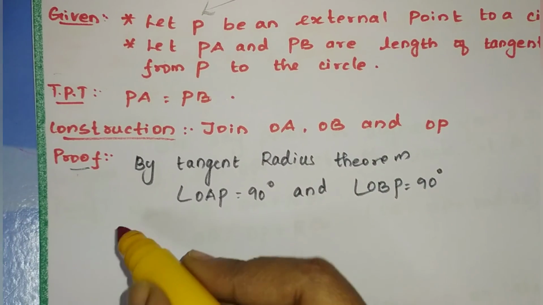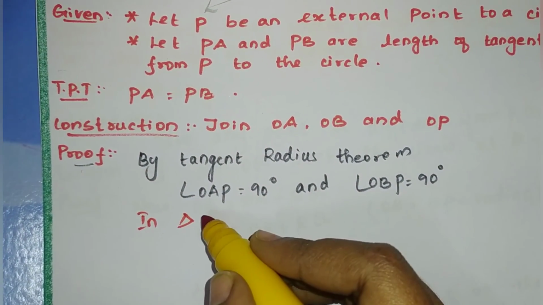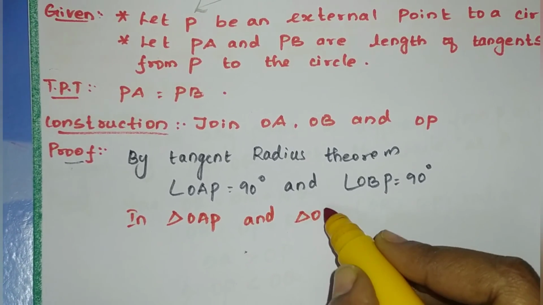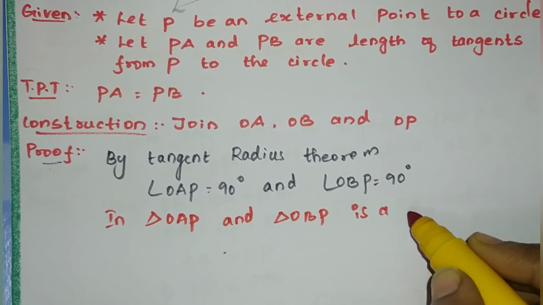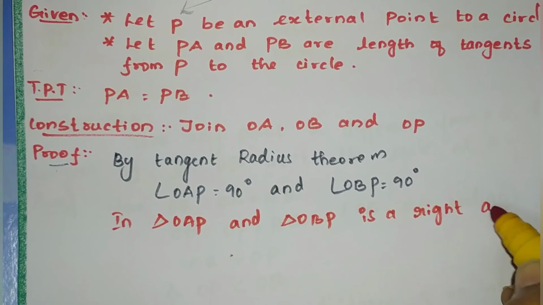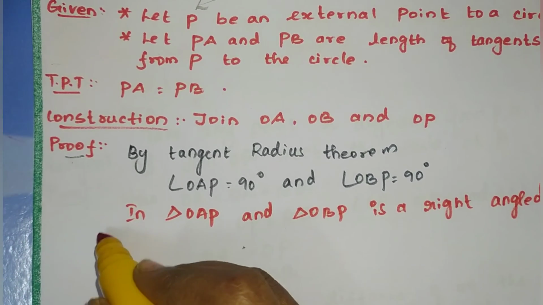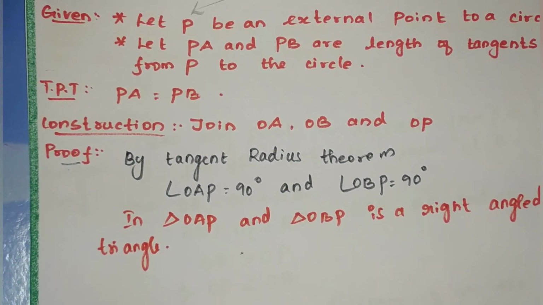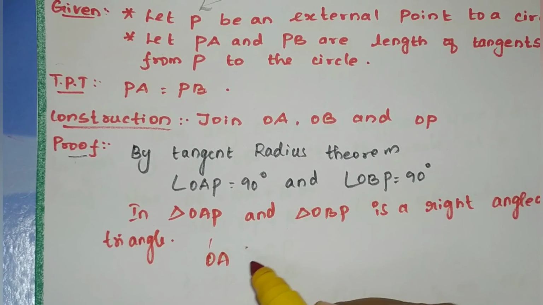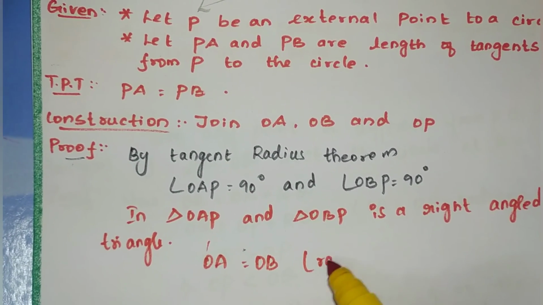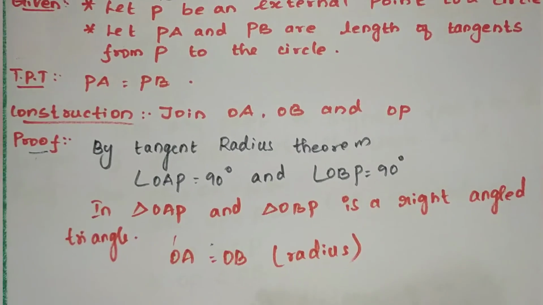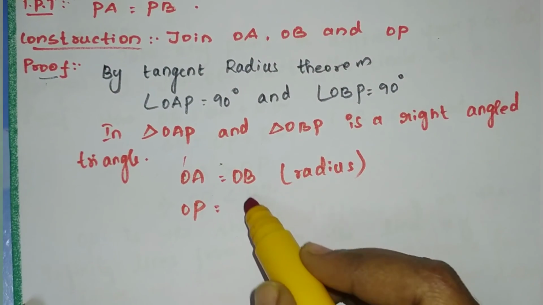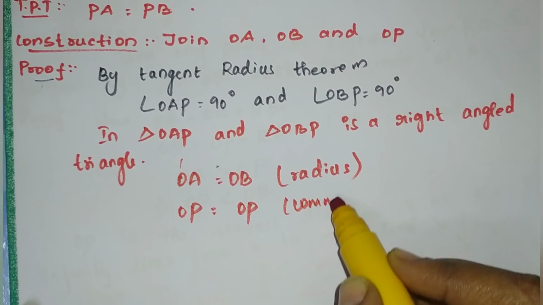Now first I am going to take two triangles. Triangle OAP and triangle OBP are right angled triangles. OA is equal to OB because it is the radius. And OP is equal to OP, it is common.